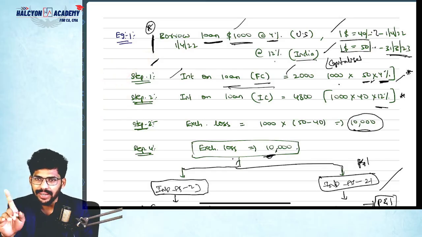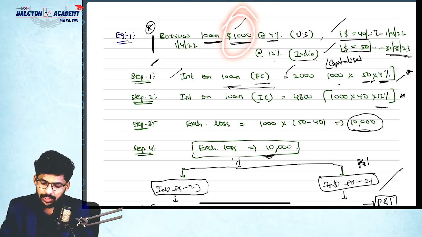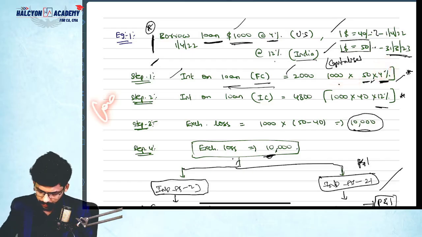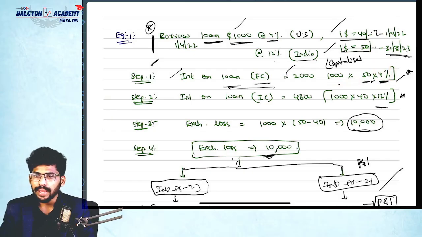First of all, please calculate interest on the loan in foreign currency. You have taken the loan from a foreign bank only, right? So please calculate interest in foreign currency. How much? 1000 into 4% is $40.